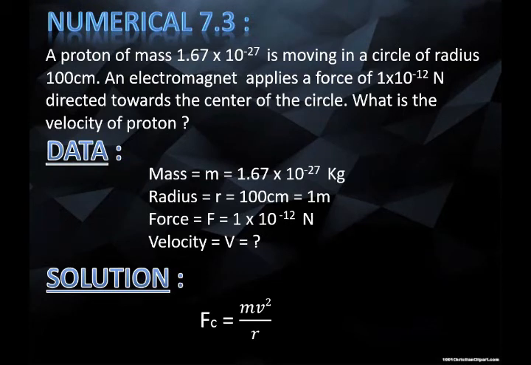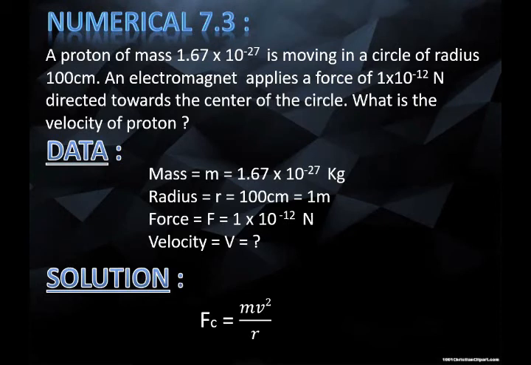What is the data? Mass is given, which is 1.67 × 10^-27 kilogram. Radius is given, which is 100 centimeter, and you will first convert it into meter. You know that 100 centimeter is equal to 1 meter. Force F is equal to 1 × 10^-12 Newton. And you have to find out the velocity.